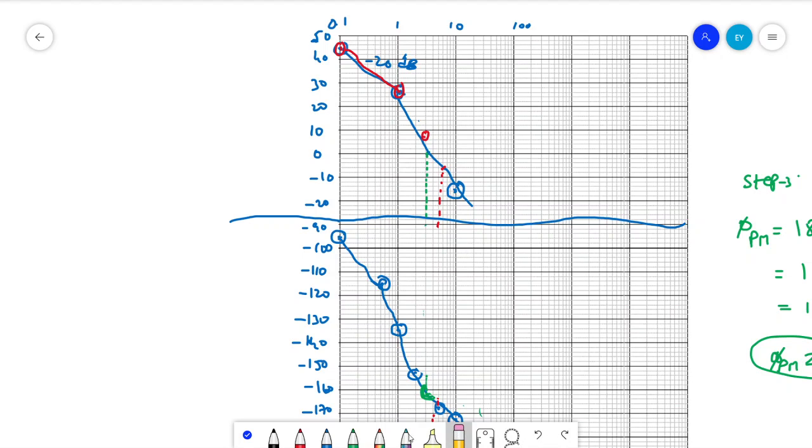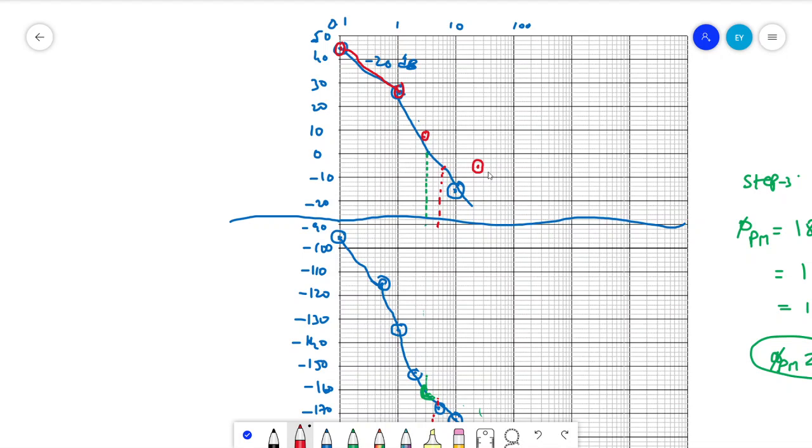Then the next point is at omega equal to 11.1. 11.1 will be somewhere in this box actually, right? At 11.1, minus 6. So minus 6 will be somewhere here.